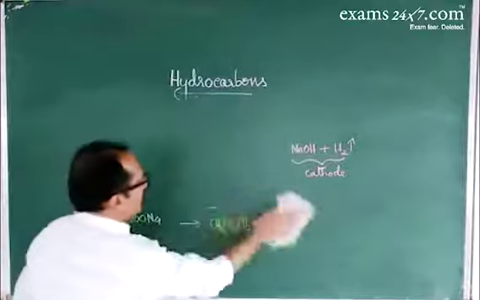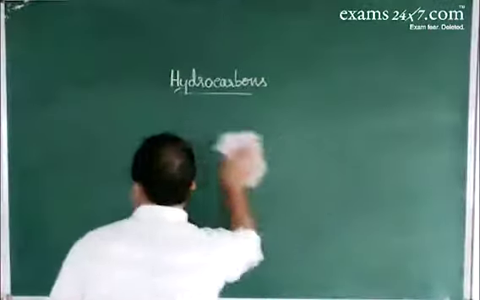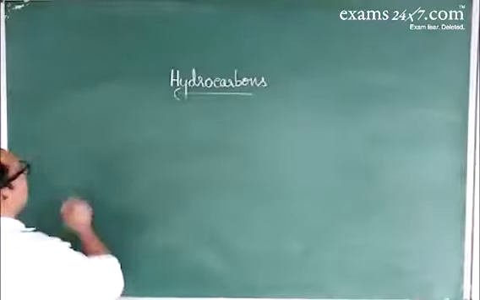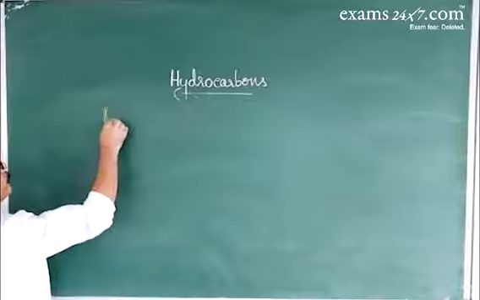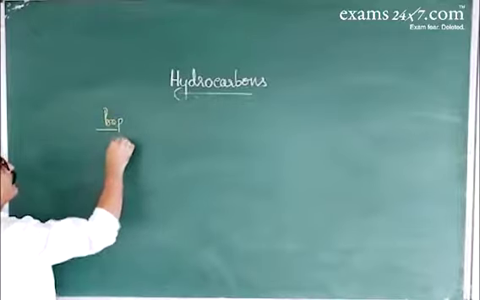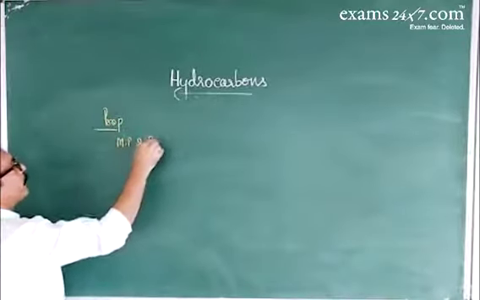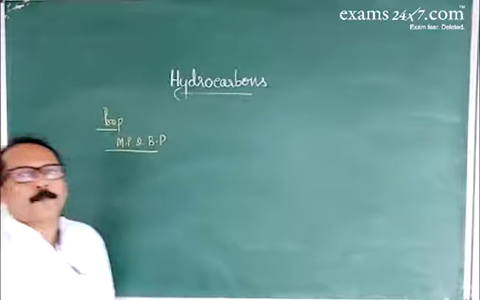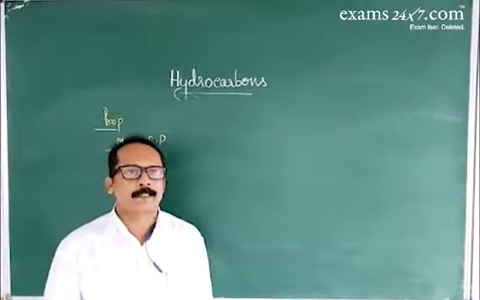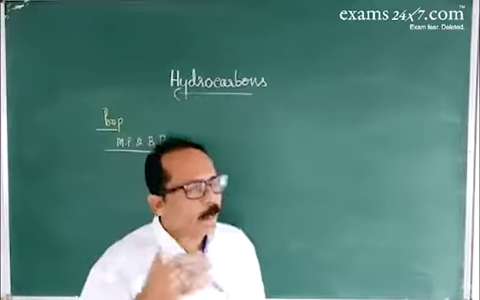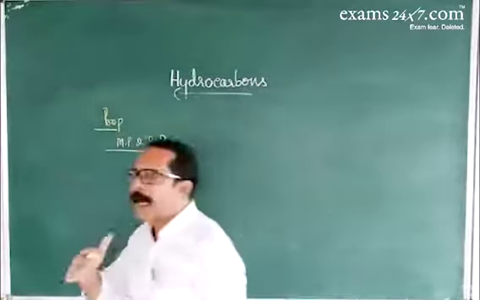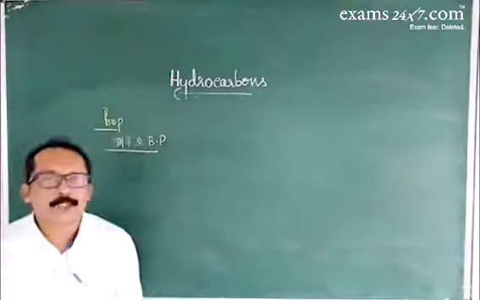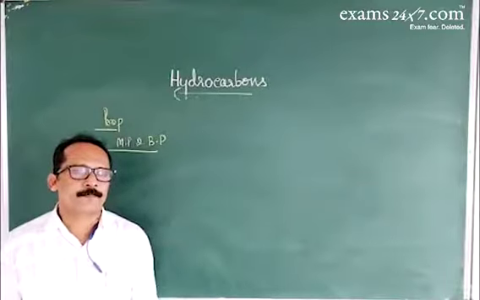Now, it's about the properties of alkanes. Melting point and boiling point: as molecular size increases, melting point and boiling point increase, and they decrease as branching increases.